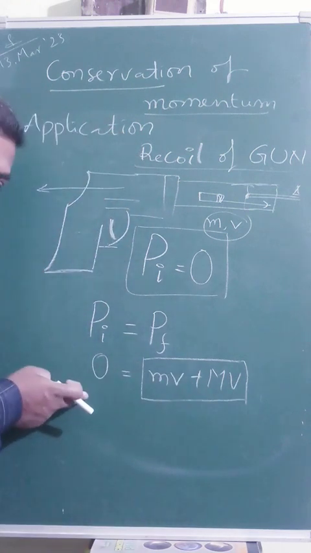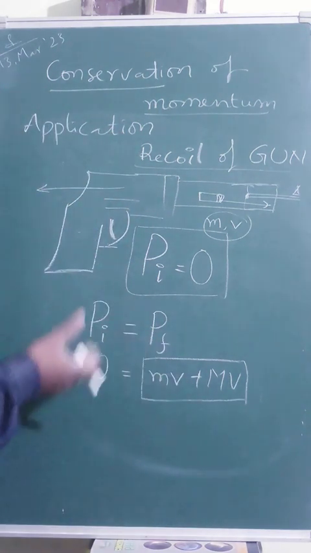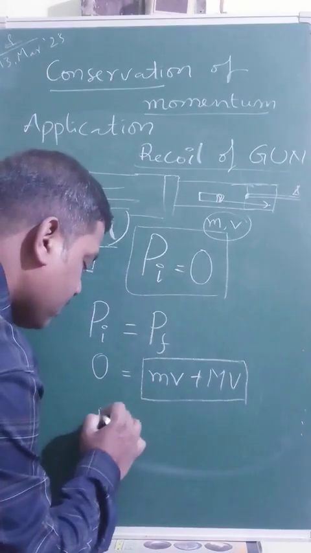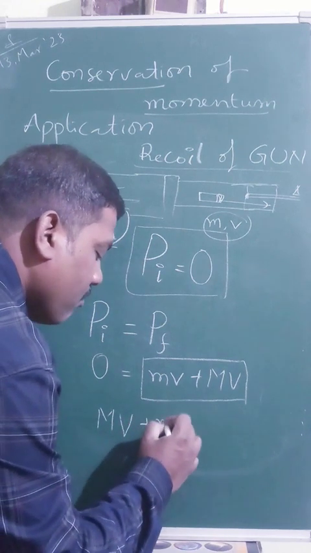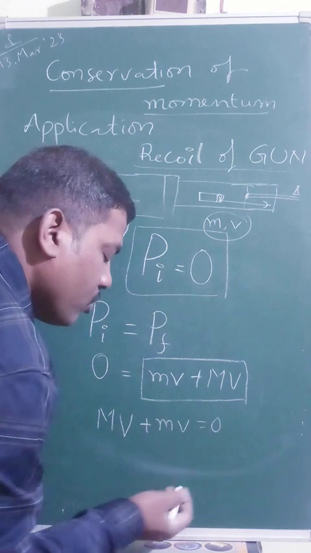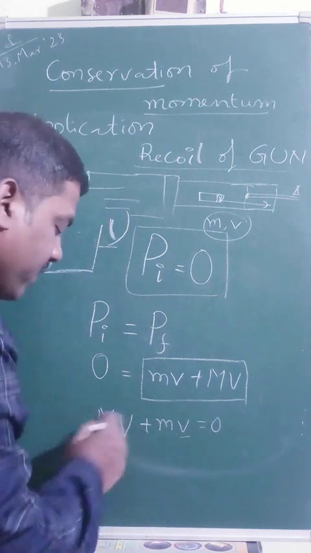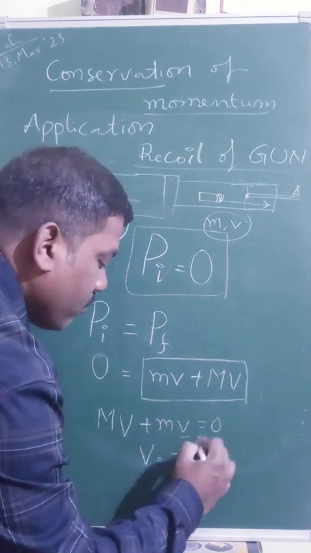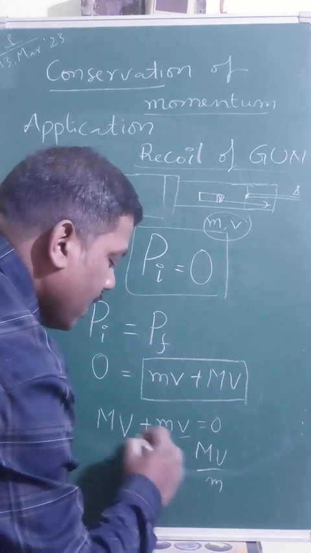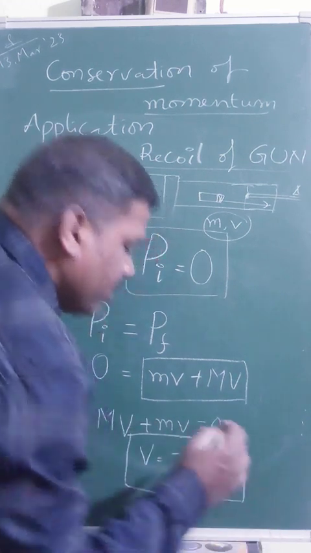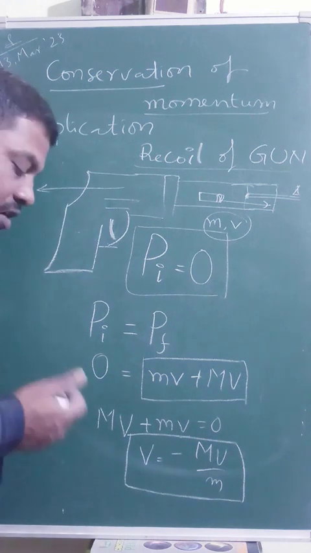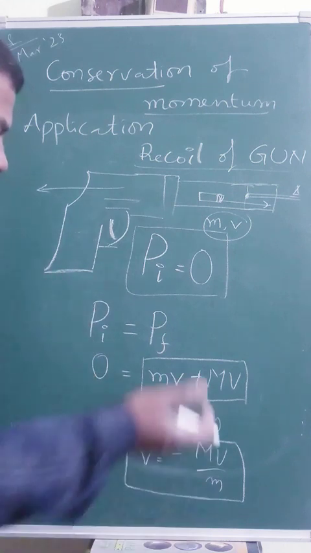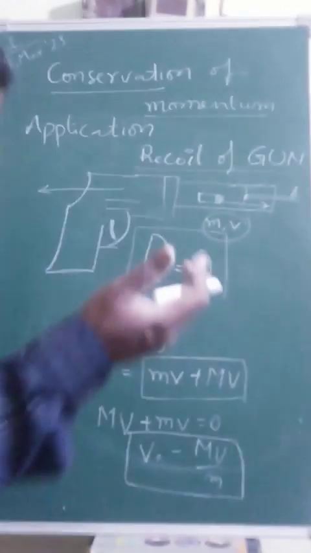It must equal the initial momentum of the entire system, which is the balancing of the law of conservation of momentum. So capital M times capital V plus small m times small v is going to be 0. If you want the velocity of the gun, you can transfer this term to the right side, and we get V equals negative m v upon M. This is a very useful equation in calculating the velocity of the bullet coming out of the barrel, the mass of the gun, and the recoiling velocity of the gun.